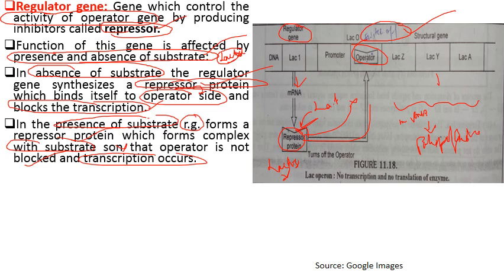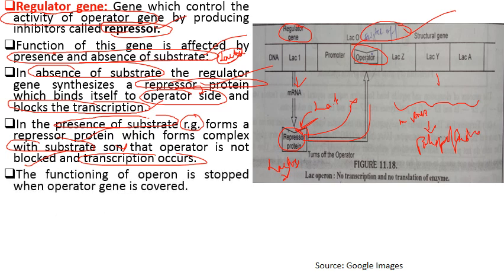Means this gene will express itself. The genes will express itself. The functioning of operon is stopped when operator gene is covered. जो functioning है operator gene की वो रुक जाती है when this operator is covered with this repressor.